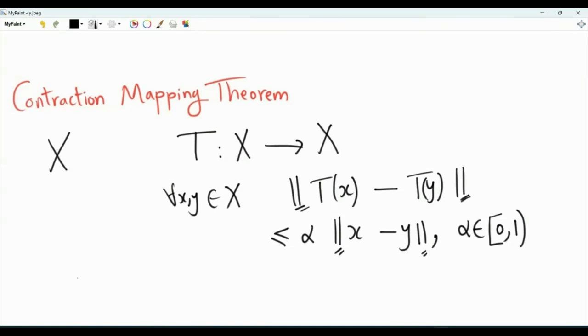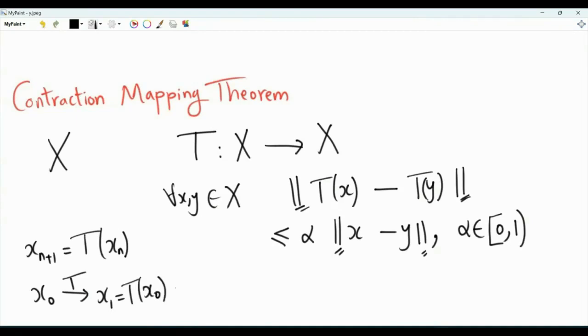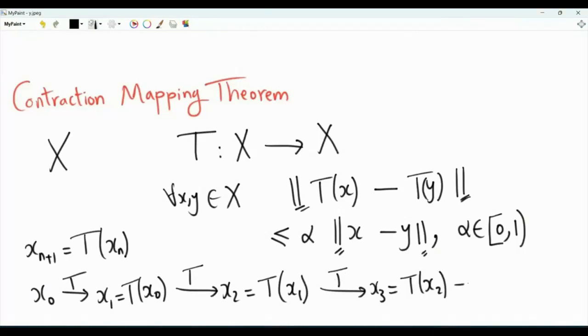Suppose that we have an iterative algorithm. x_{n+1} is equal to T applied to x_n. So we initialize, we have x_0, and then we apply T. We get x_1, which is T x_0. And then we apply T again to x_1. We get x_2, which is T of x_1. Then we apply T again to get x_3, which is T of x_2, and so forth.